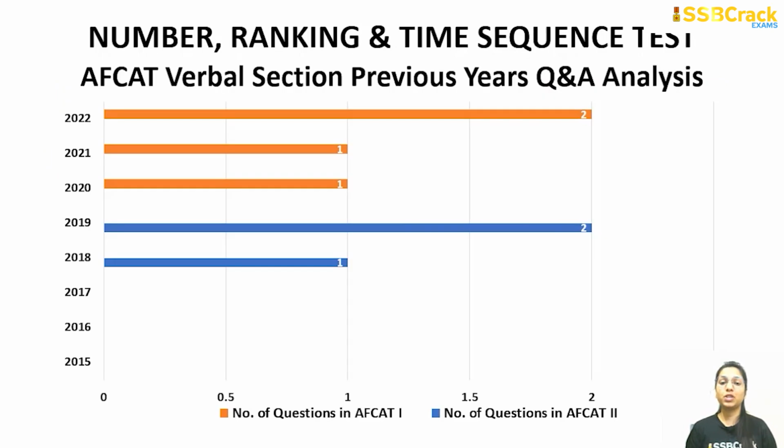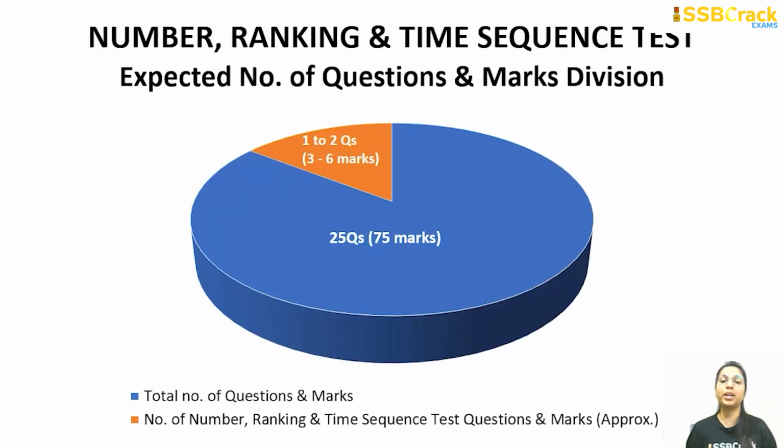Now we'll talk about the next topic, which is number ranking and time sequence test. From this topic, the maximum was 2 questions and the minimum was 1. So in your upcoming exam also, you can get around 1 to 2 questions from this topic, which can give you around 3 to 6 marks out of your total marks.